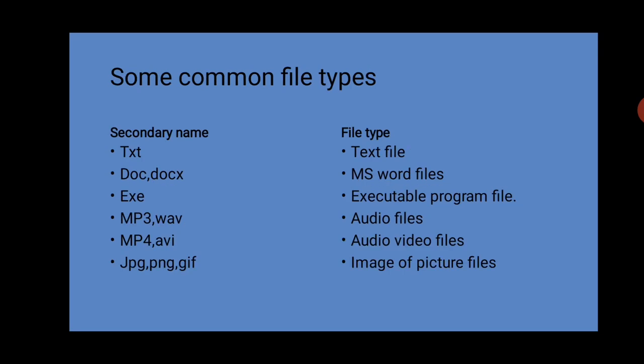There are some common types of files. If the file type is a text file, the extension will be .txt. MS Word files have the extension .doc, and in Windows 7 or Windows 10 it is .docx. Executable files have the extension .exe. Audio files are .mp3 or .wav. Sorry, video files are .mp4 or .avi. Image or picture files are .jpg, .png and .gif.